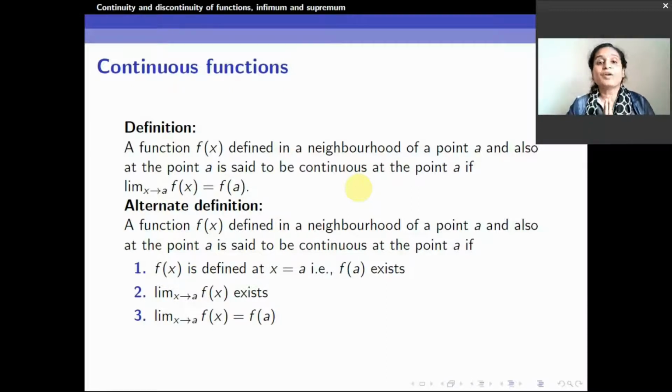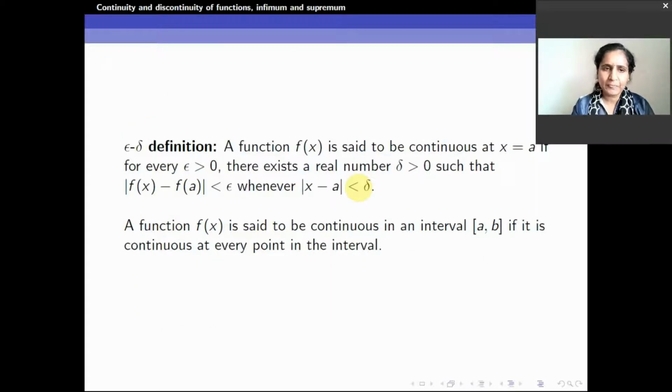But when I speak about a continuous function, the limit and the function at that particular point both become very important. The function has to be defined at that particular point, and the limit at that particular point and the function defined at that particular point, both values must be the same. Then we say that the function is continuous at that particular point A.